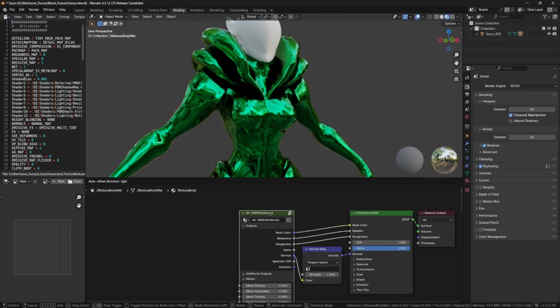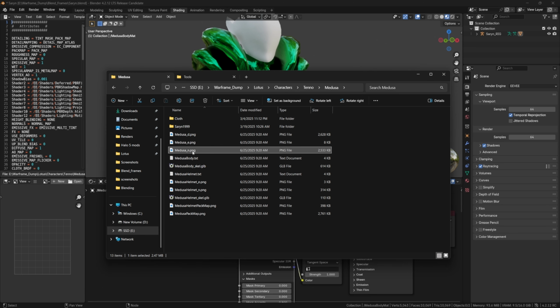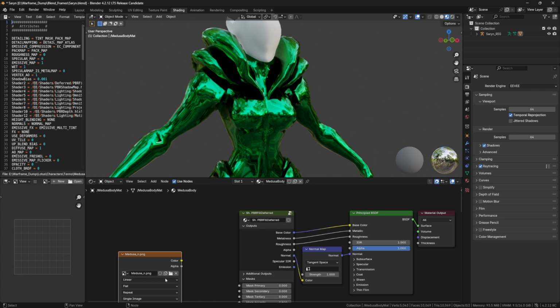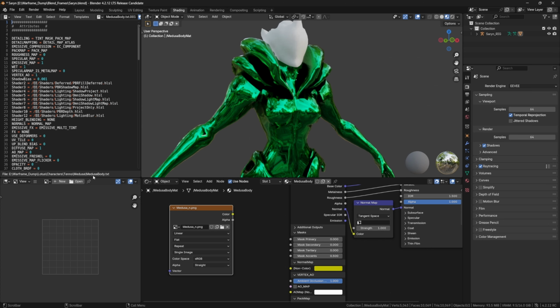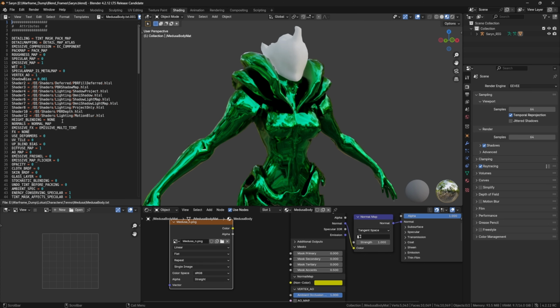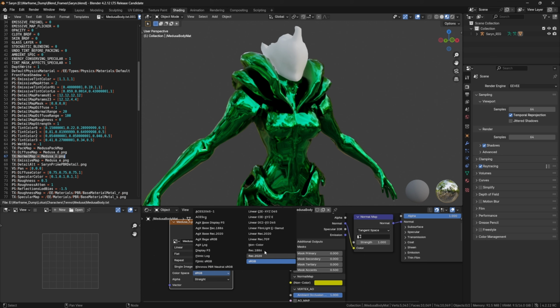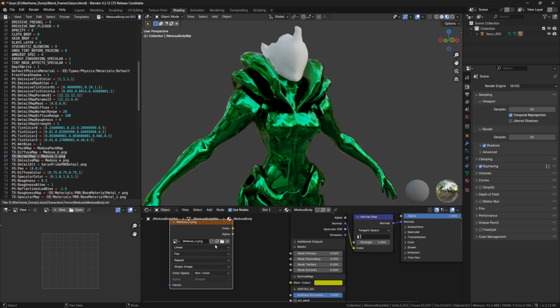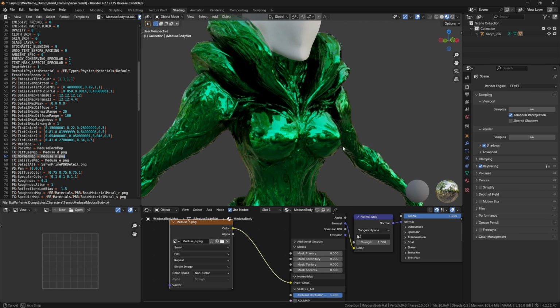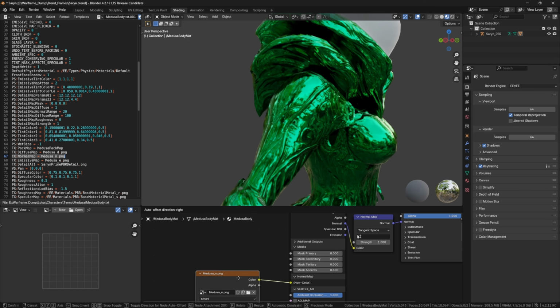So now we get to start importing stuff. Let's import our normal map. Oh, wait, sorry. Let me go over this first. So under this material file, if you scroll down, you can find where all the textures are coming from. So we can see right now our normal map is Medusa normal map. Well, Medusa _in, which is right here. And normal maps we set to non-color. And then we can plug that in there. And then we have our normal map.